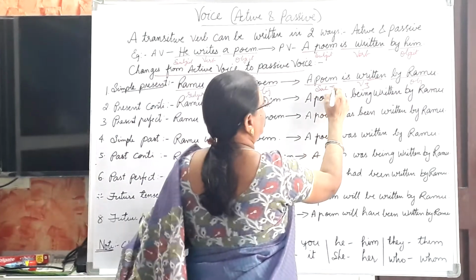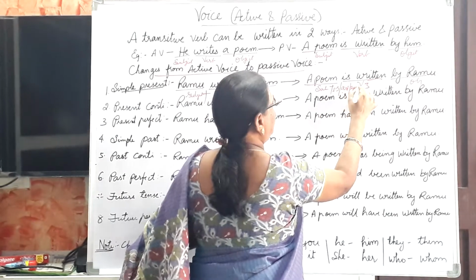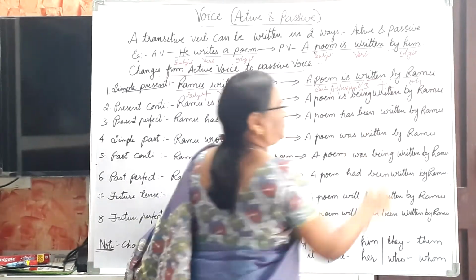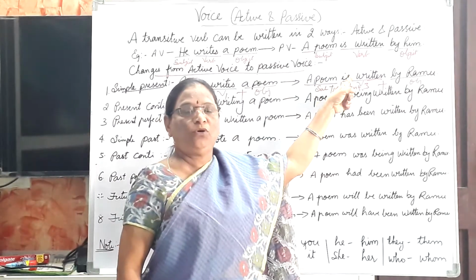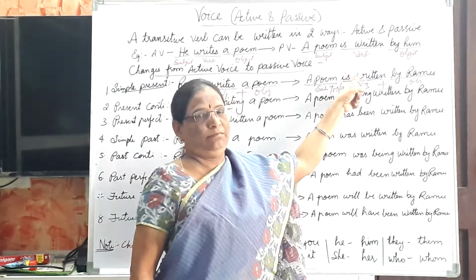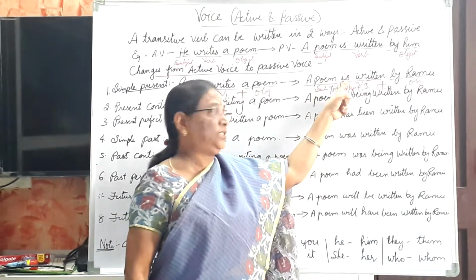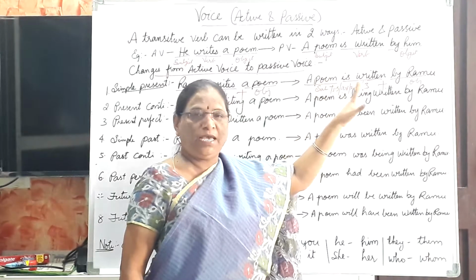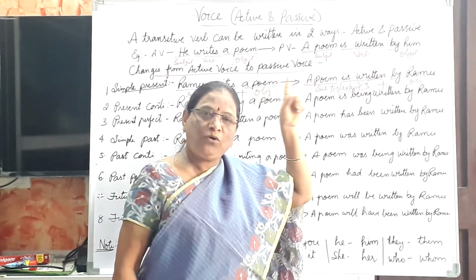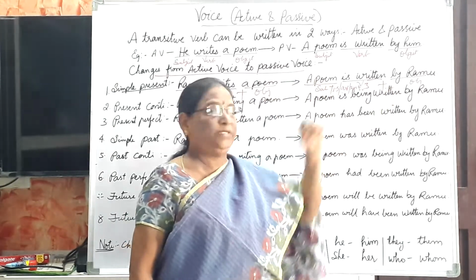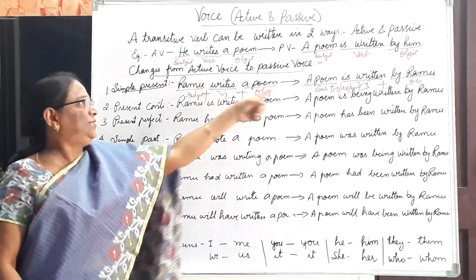Here subject plus is, are or am plus V3 plus object. If it is plural, we use are. If it is singular, we use is. If it is I, we use am. This is the formula for active voice and that is passive voice.